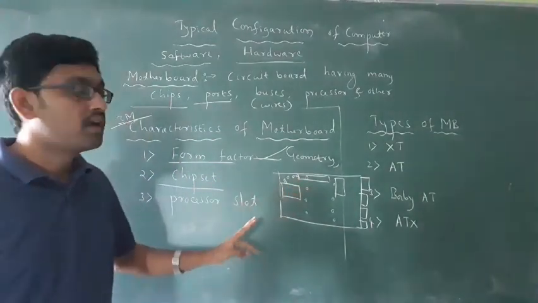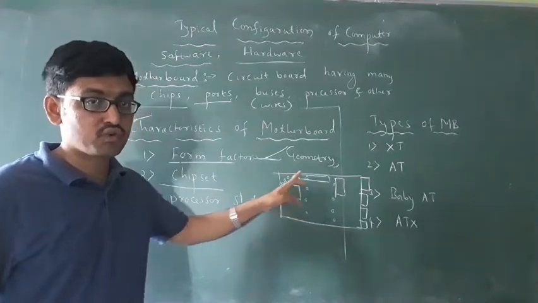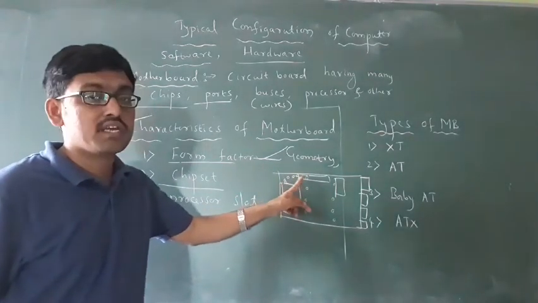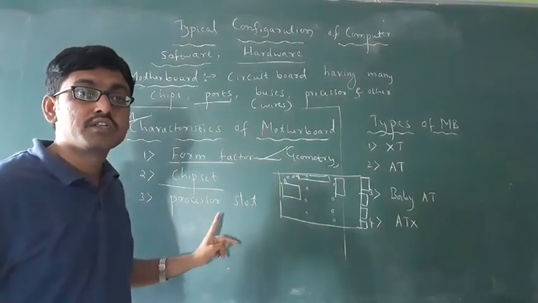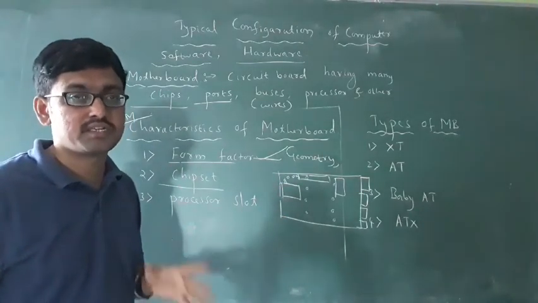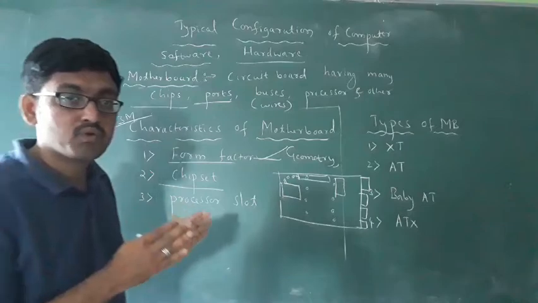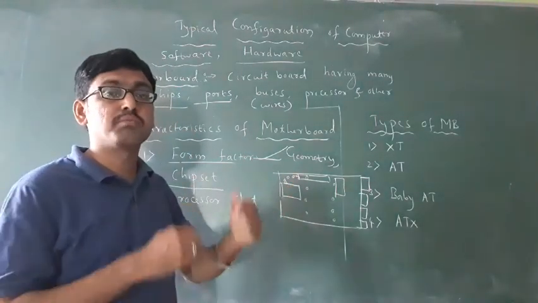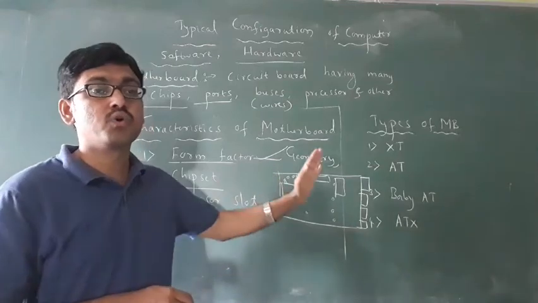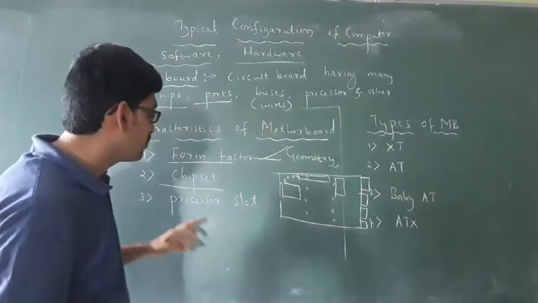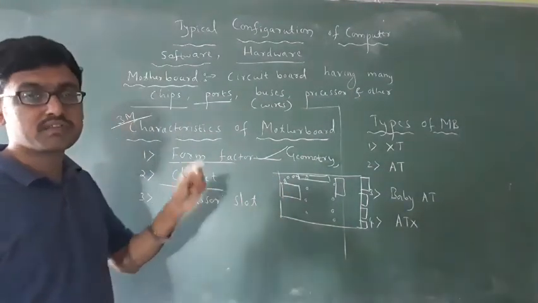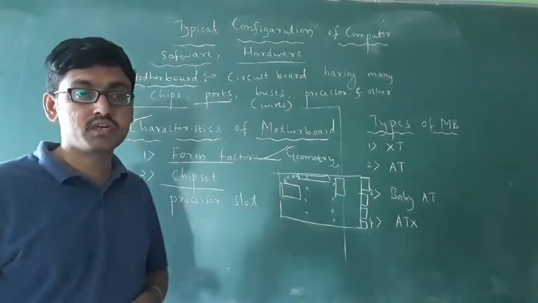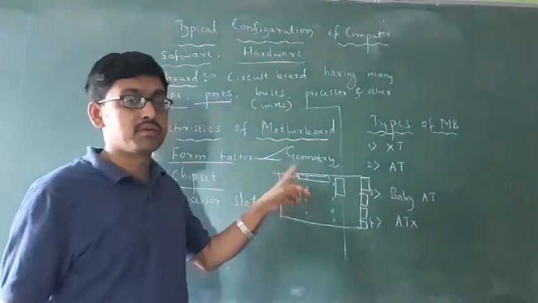For example, I want to send the data from the processor to RAM. Then who sends the data? In between, they have a chipset. The chipset helps to transfer the data from one component to another component. That's why we have to use chipset. These are minute components. Got it? You have to remember this.